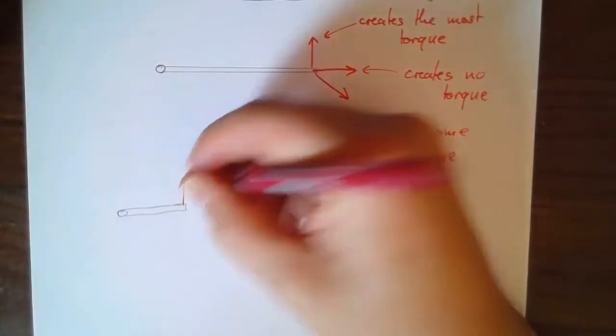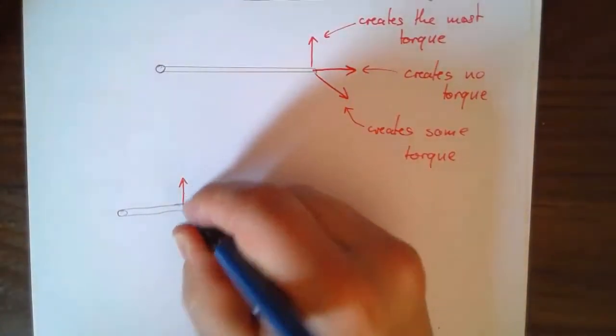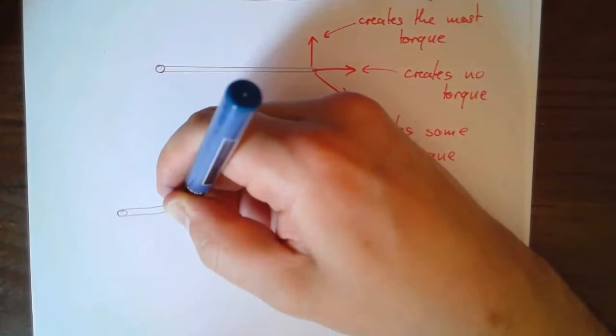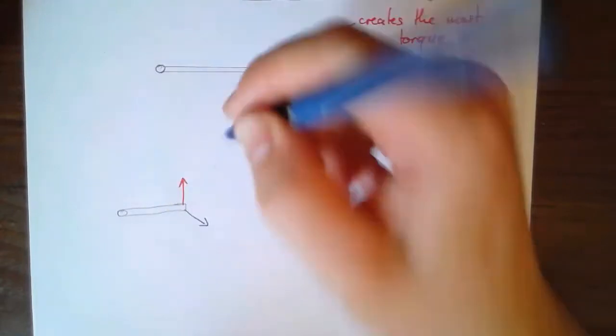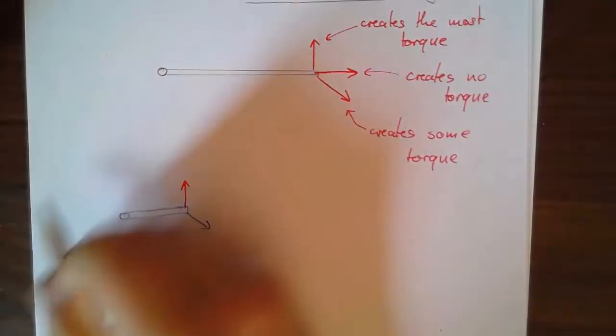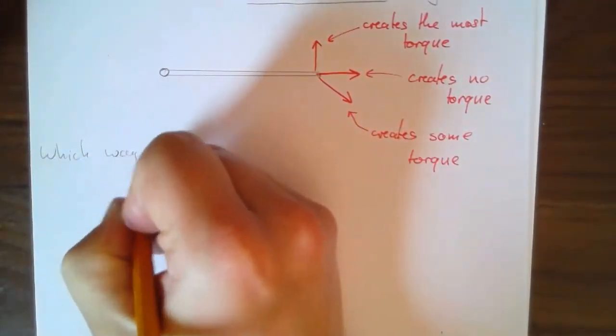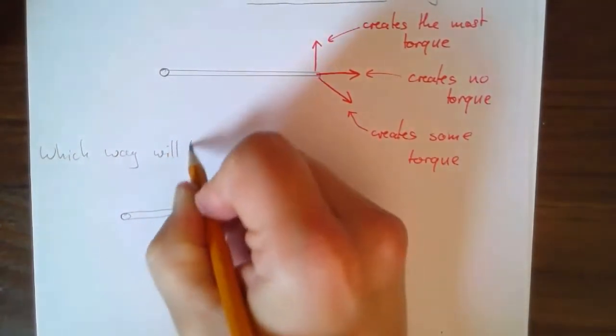I've got one force acting like this, and I've got one force, same strength, acting like this. Which direction is the door going to start to move? So let me write this down. Which way will the door swing?